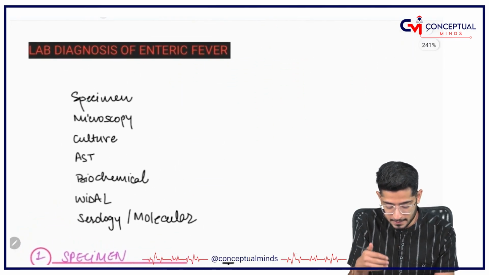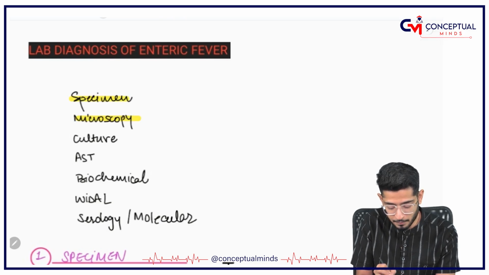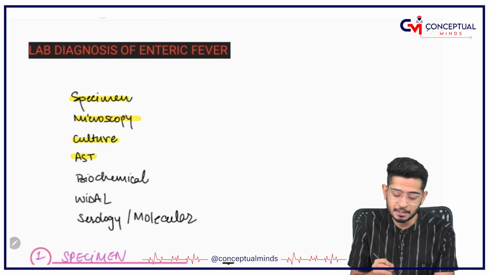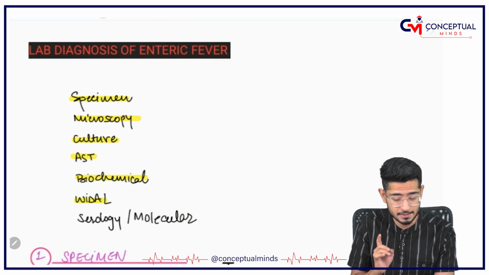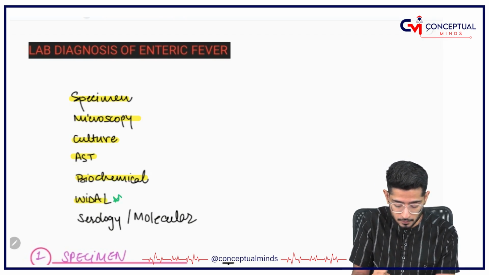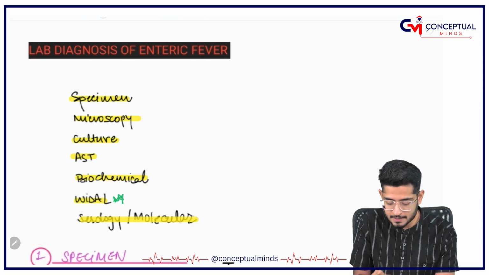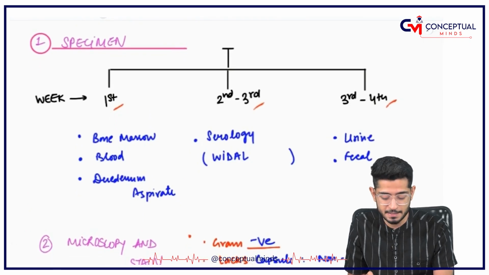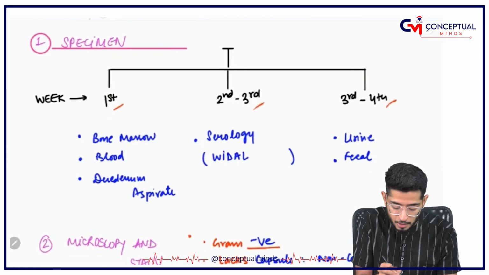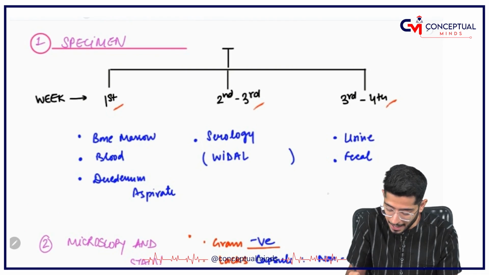So, we will proceed in this fashion: specimen, microscopy, culture, antimicrobial susceptibility testing, biochemical test, Vidal test, very important, and in the end some serology and molecular diagnosis. Coming on to the specimen, remember the mnemonic says you have to do initially bone marrow.